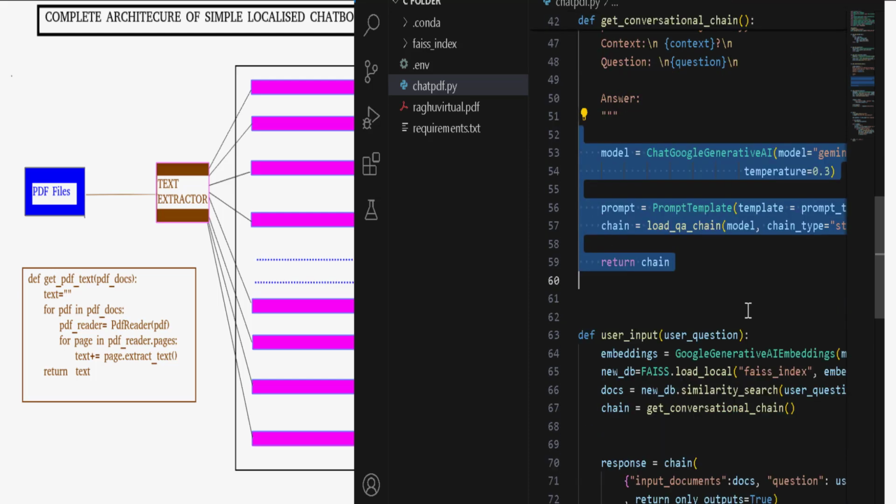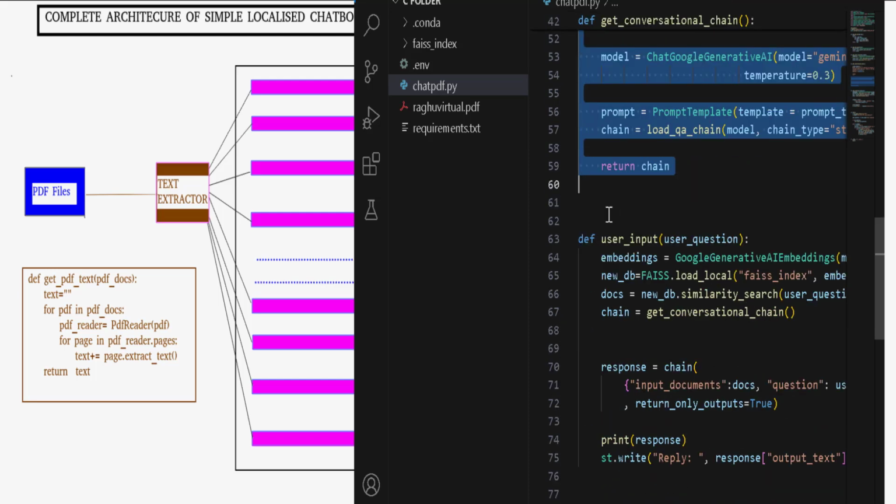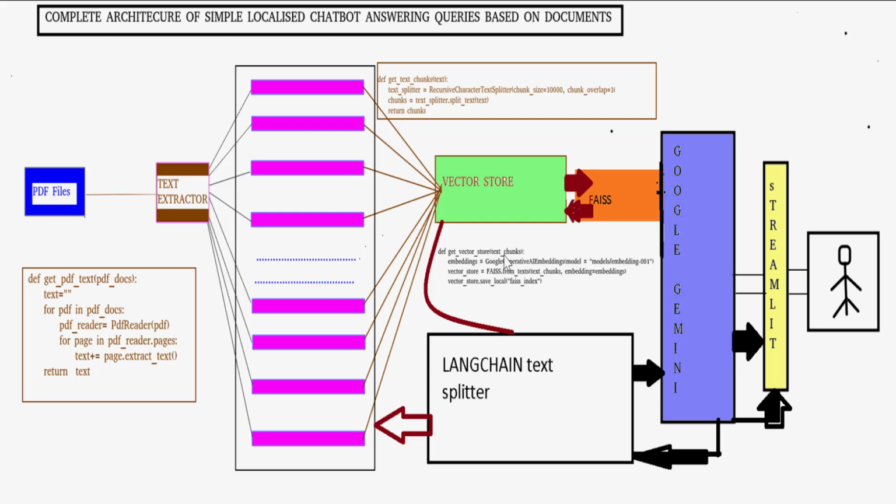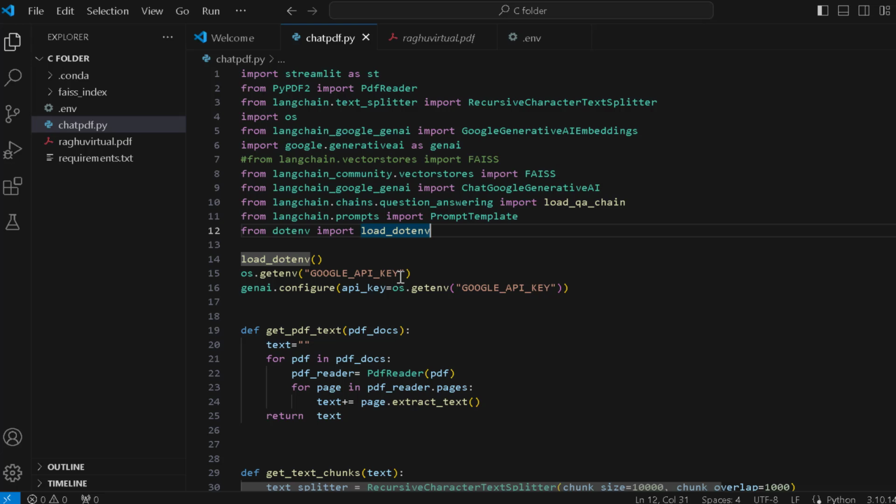And the last one is the user input, where the user will ask different questions, and it will be embedded. This will go through this FAISS, and it will search on this vector store, and it will give the relevant result. This is very important.